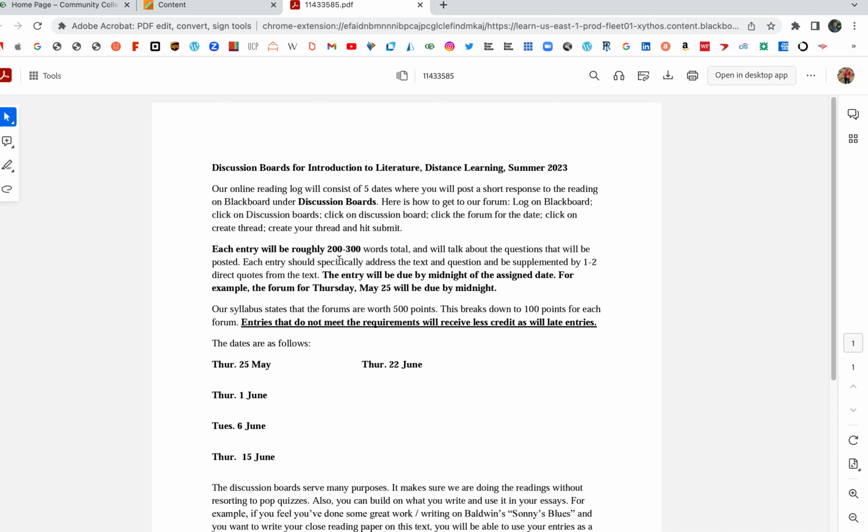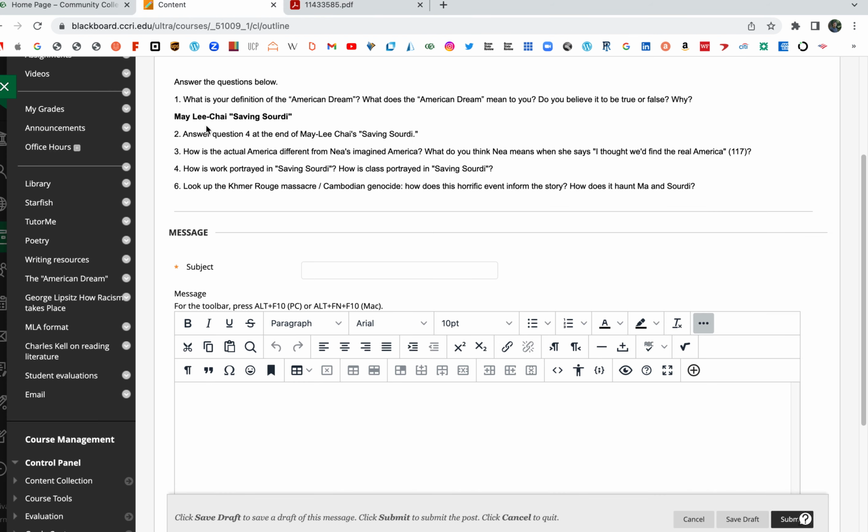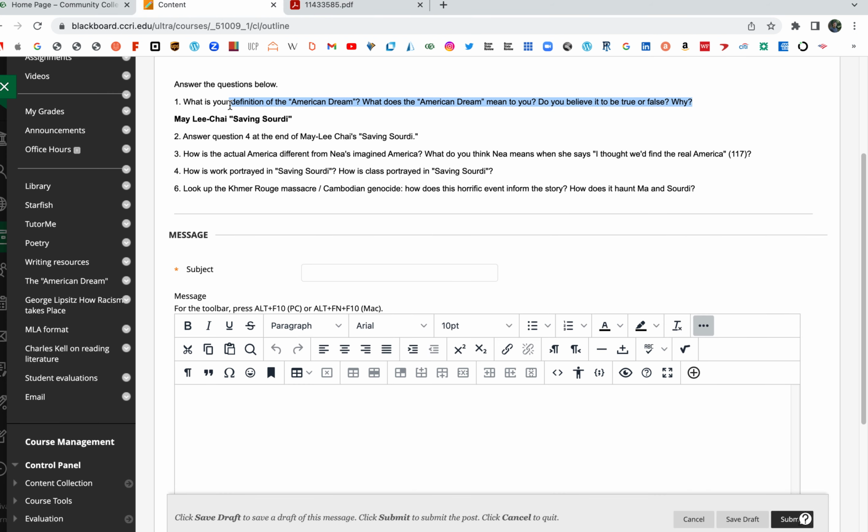Each entry should specifically address the text in question and be supplemented by 1 to 2 direct quotes from the text. Obviously, this first question, this is your own thoughts. And I'm asking you specifically. I don't say, well, it's different for everyone. Well, obviously it's different for everybody. I want your thoughts, your feelings on it. And then when you get to the questions about the story, here is where I want you to include at least 1 to 2 quotes. Not for each question, that's total. Think of these discussion boards as jumping off points for the longer papers.